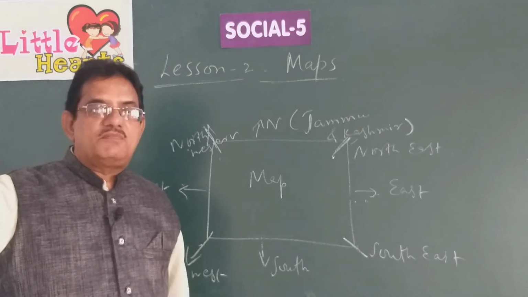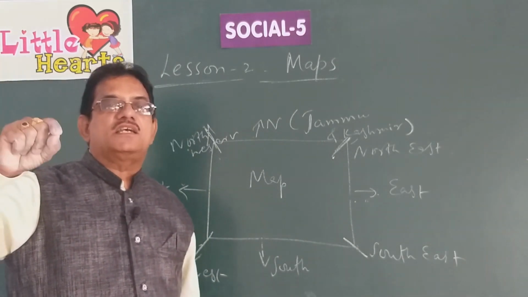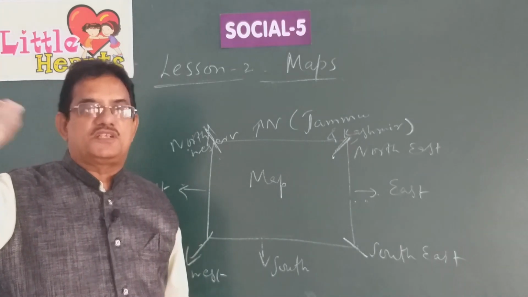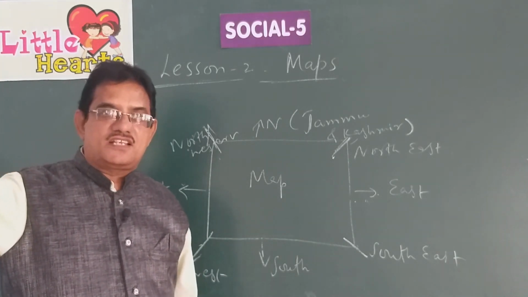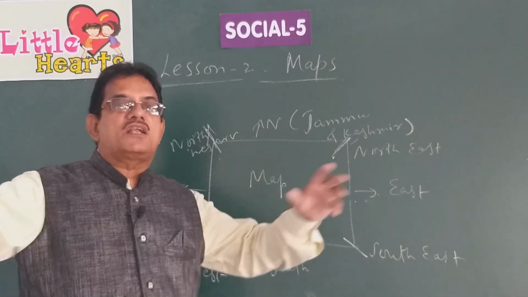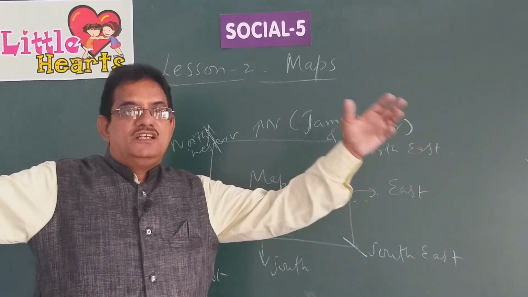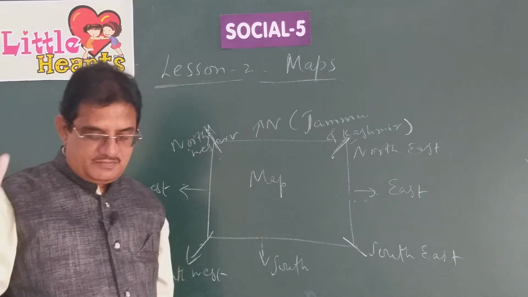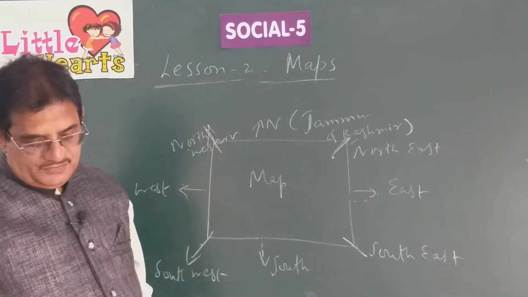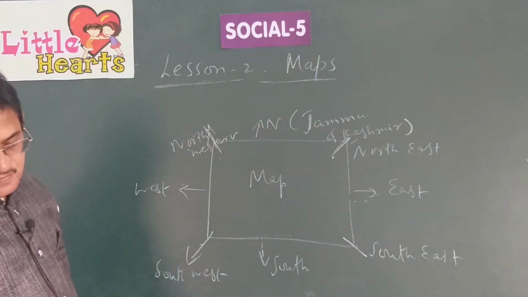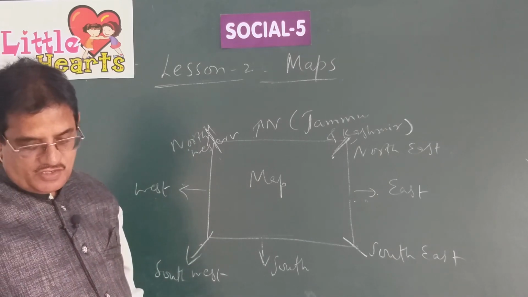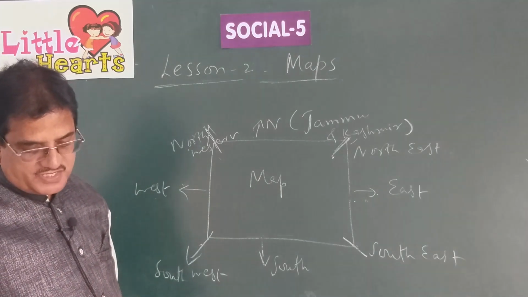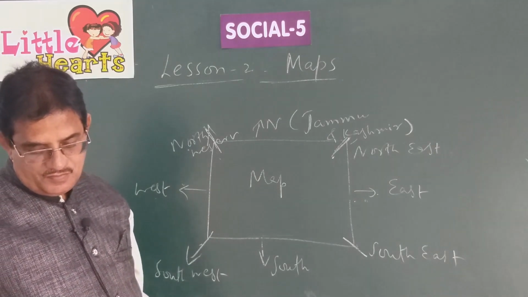That scale measurement, everything will be given there on the map. 1 centimeter is equal to 100 kilometers. So, the real distance is 100 kilometers, but on a map you cannot show 100 kilometers distance. So, it will be shown on a small scale, 1 centimeter. Okay, so you can take any two places on the scale.